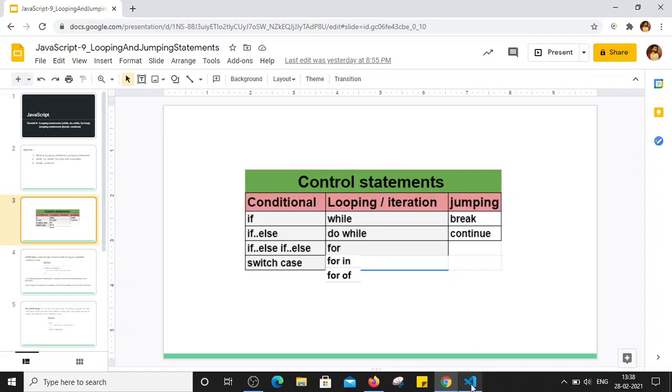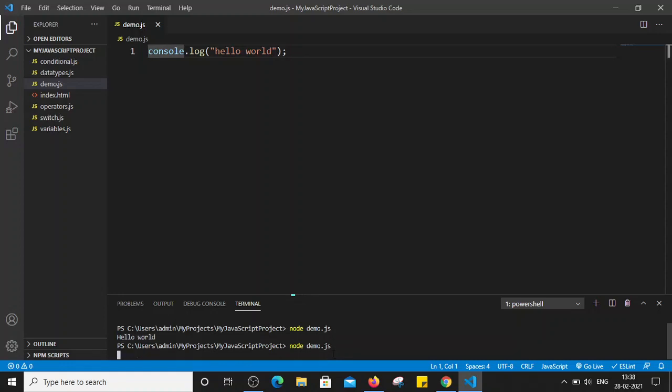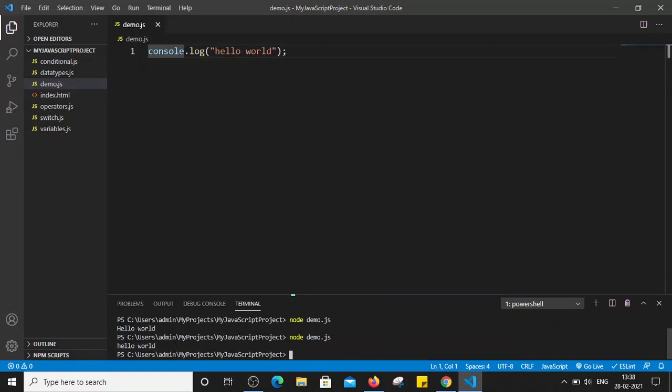Now let's see practically what is the problem and how we can solve such problem by using looping statement. So for example, let's say I have to print console.log. Let's say I have to print one statement, that is hello world. So I have just created this demo.js file. Now I am just running this file, right? So it printed hello world one time, right?